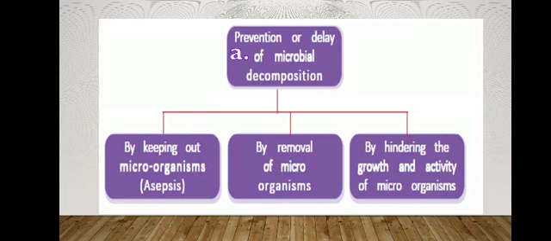The third one is hindering the growth and activity of microorganisms. This is the principle we adopt for most of the preservation methods. In the storage section, we have studied the different types of environmental conditions that favor the growth and survival of microorganisms. Hindering the growth and activity means we are forming an environmental condition which is not suitable for the growth and survival of microorganisms.